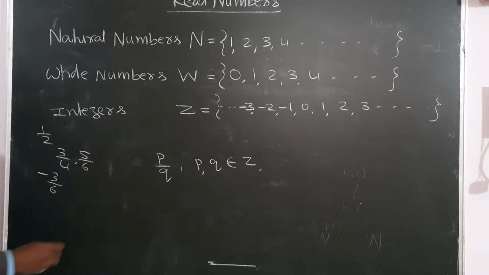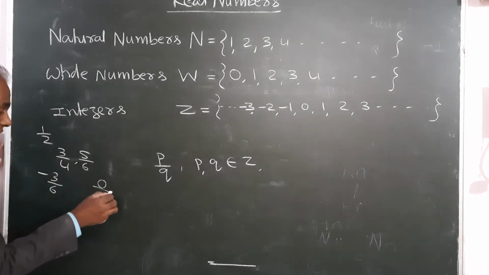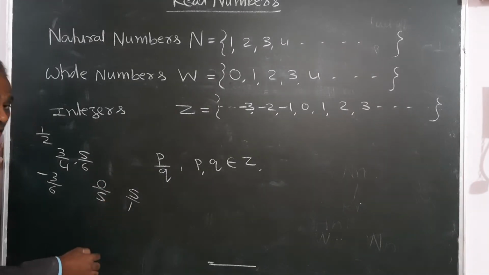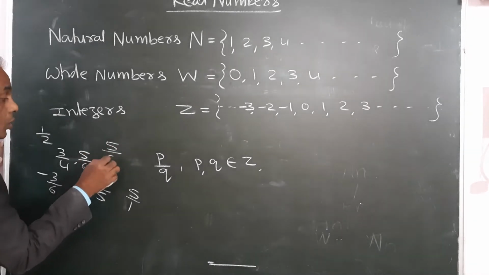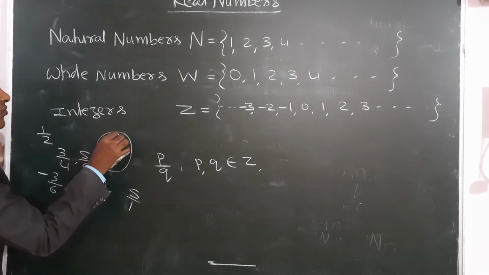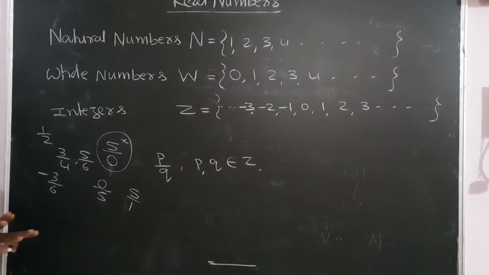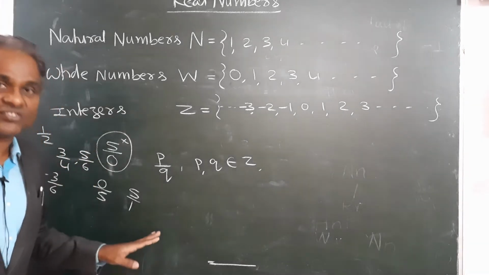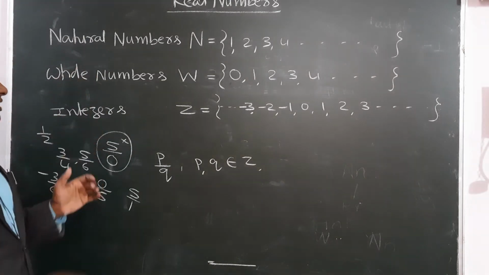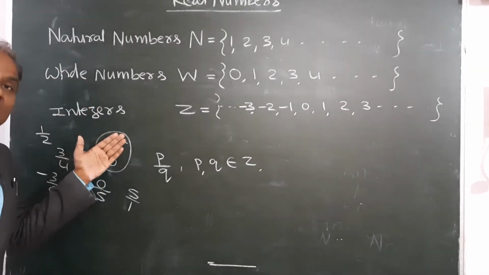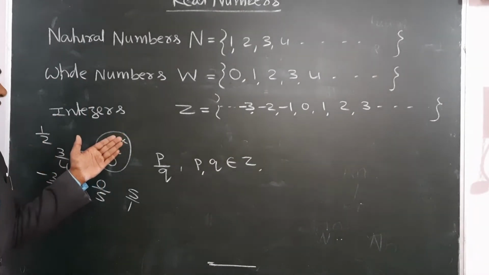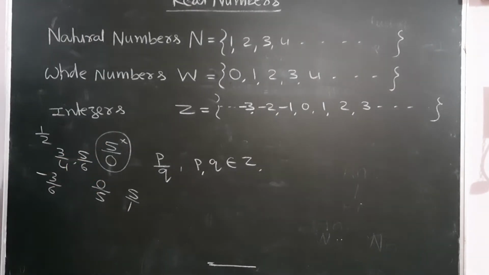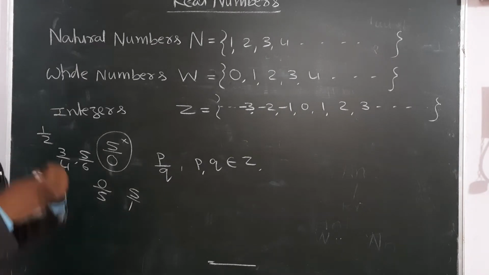Even 0 by 5 is fine, it is 0, and 5 means 5 by 1, but something by 0 is not defined. When the denominator is 0, it is not a fraction; that number does not exist. Something by 0 is infinity, it is not a number.